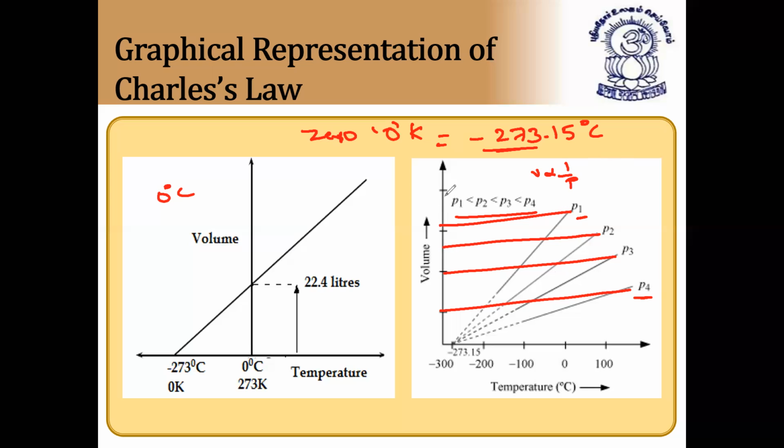That is based on Boyle's law. That's why the relation we got is P1 is less than P2 is less than P3 is less than P4. So pressure P1 is less than P2, P3, and P4.